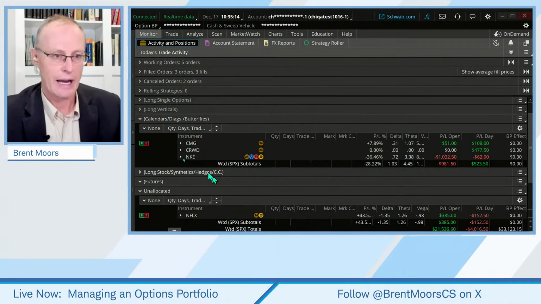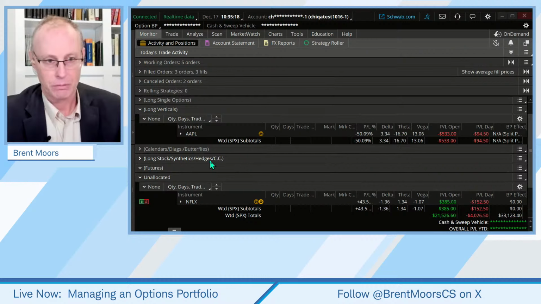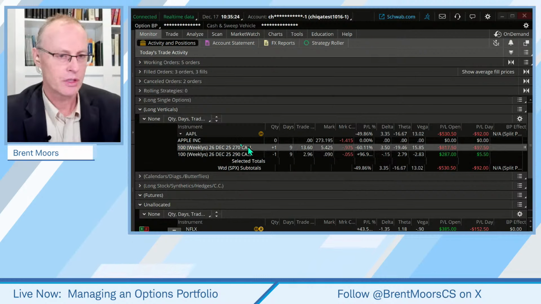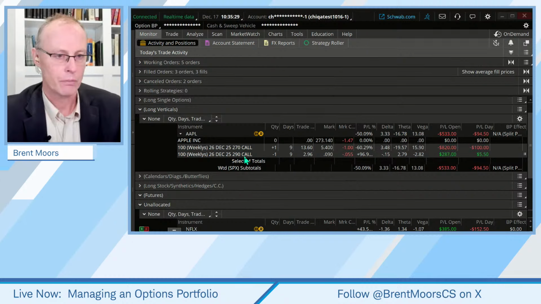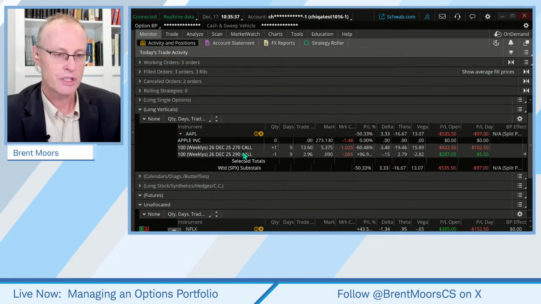Now, here's a trade that isn't looking so hot right now. Apple, okay? What kind of trade is this? Look at this. This is a long call vertical. Same expiration date, so it's a vertical spread. Different strikes. We're buying the lower strike, we're selling the upper strike. That's a long call vertical.